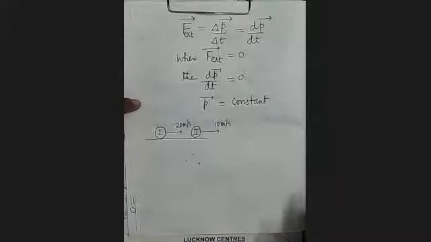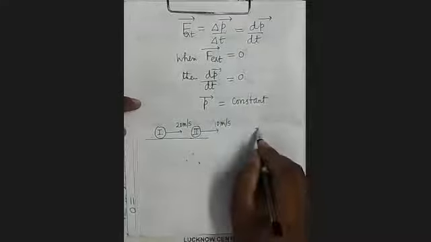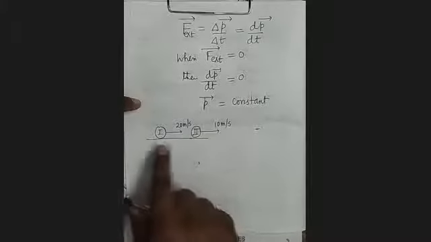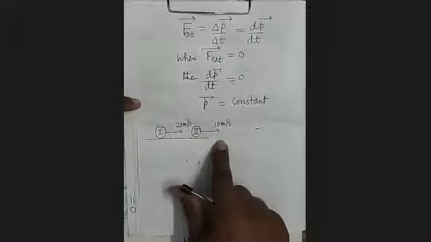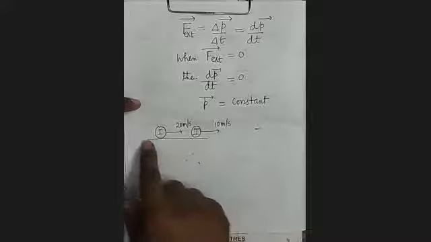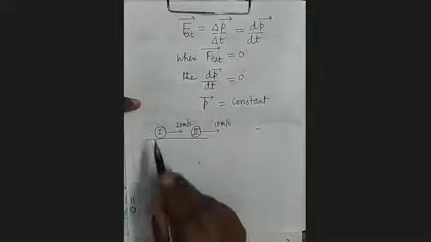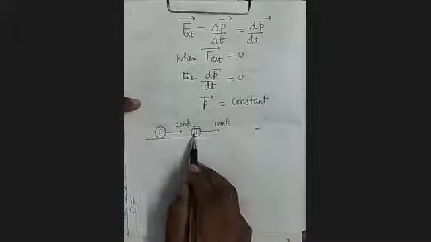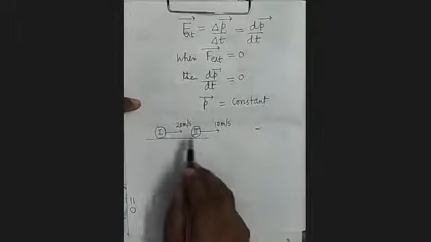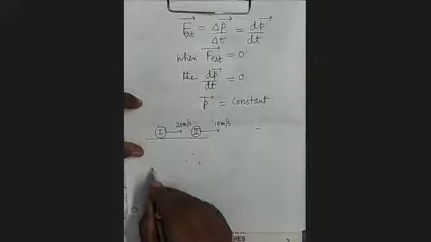It's clear? So see here, this is the situation at some moment. After some time, what will happen? Since they are moving along the same direction, along the same straight line, body 1 will collide with body 2.